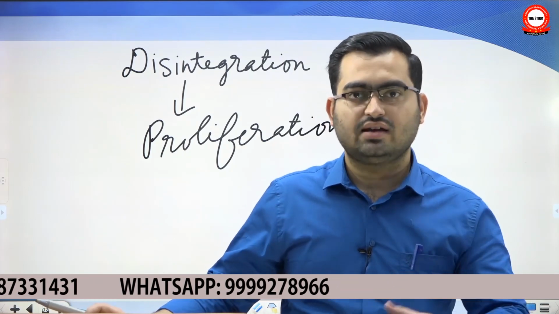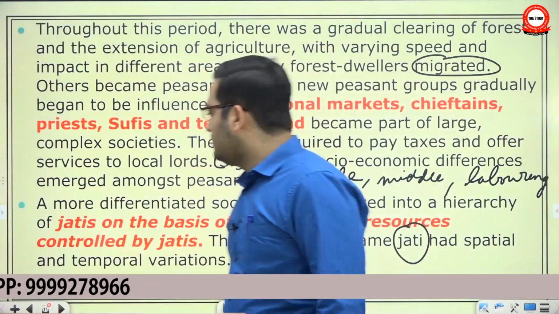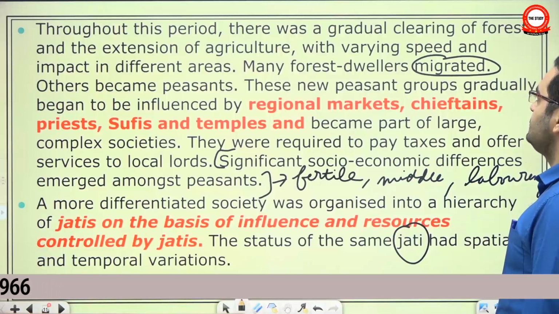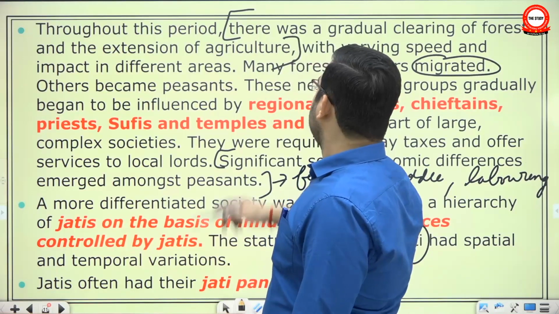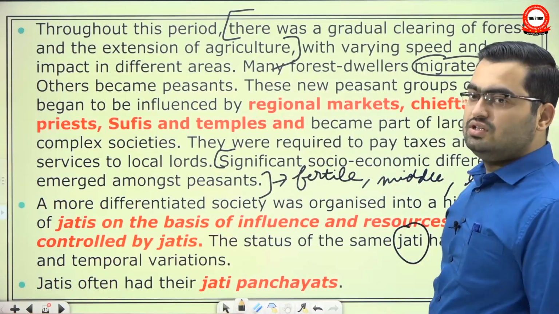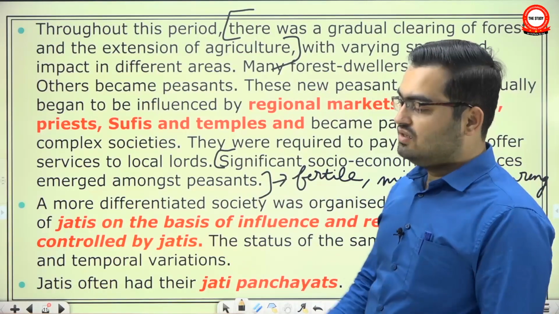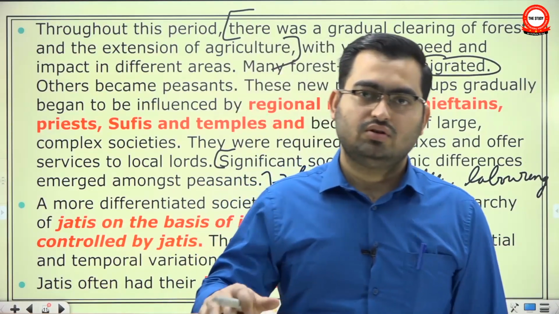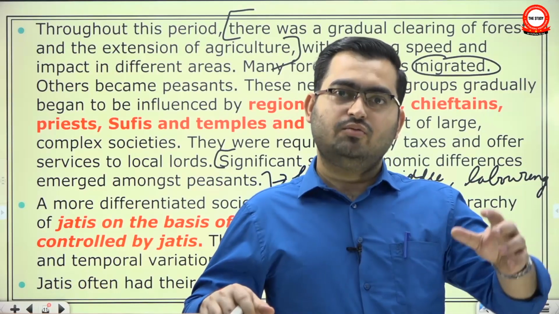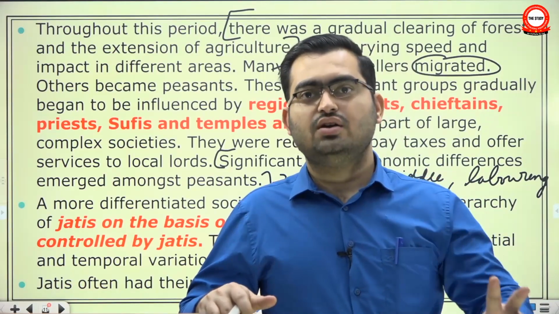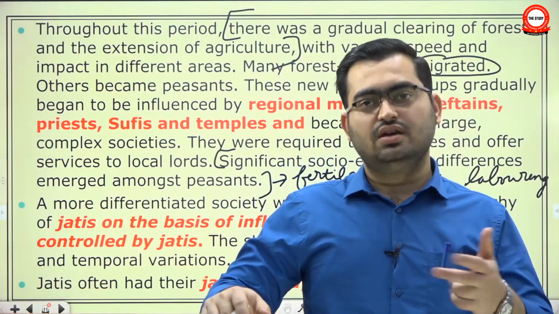And not only that, even in higher classes, they do not focus on the subject anymore. The reason for picking this up was that throughout this period there was gradual clearing of forest and extension of agriculture. This was being done primarily through the institution of land grant, and that is why I chose to mention it as much as I can. But to understand the phenomenon of land grant more and how it changed Indian society from ancient into medieval, you have to take it seriously and systematically. Whether you are studying GS or optional, there you look into it.